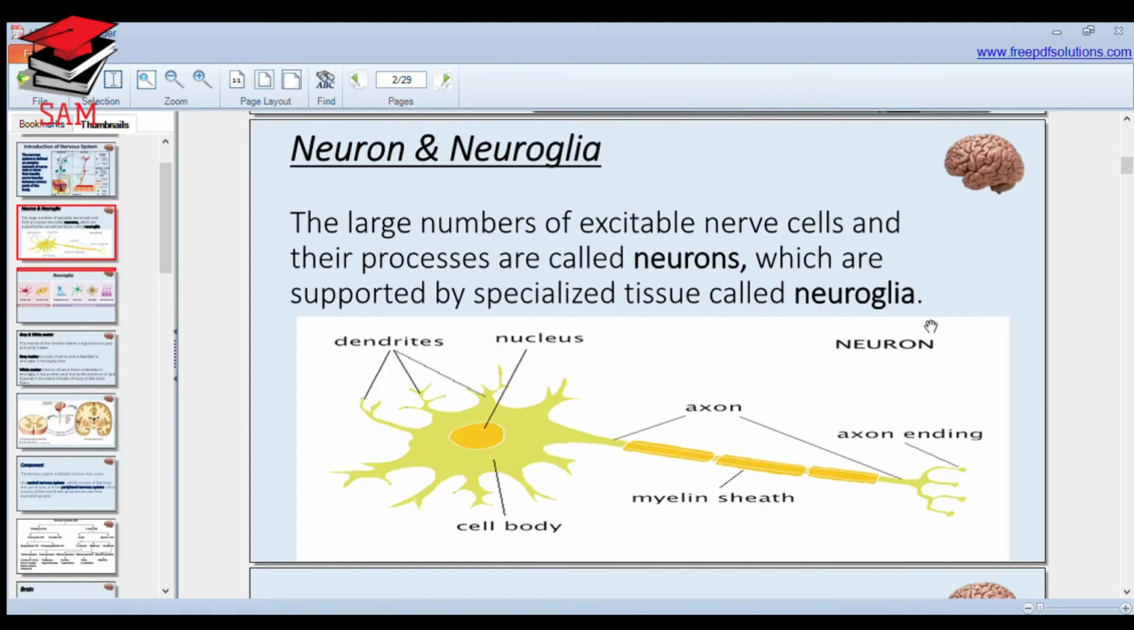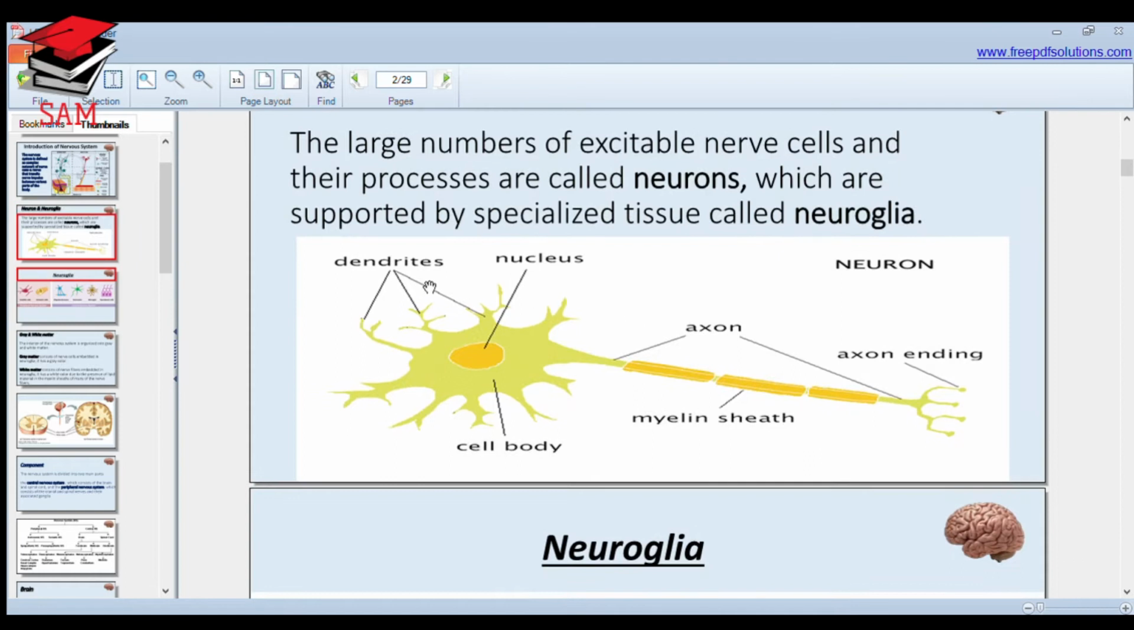Our nervous system consists of two types of cells. One is the neuron and the other is neuroglia, or you can simply say glial cells. The large number of excitable nerve cells and their processes are called neurons, or simply we can say that the neuron is the functional unit of the nervous system, which is supported by specialized tissues called neuroglia or glial cells.